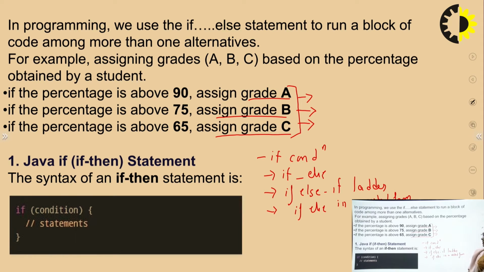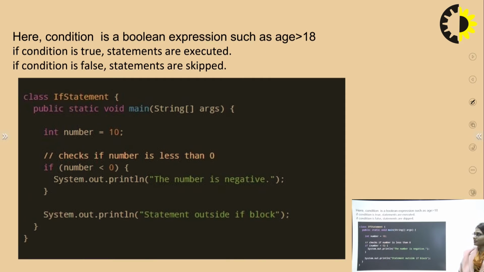The if condition is going to be a Boolean expression so that it will execute the code. So we are saying that the condition is a Boolean expression, such as in this particular code, they have given the criteria: age greater than 18, then the condition is true and the statement will be executed. If the condition is false, then the if statement is skipped and the else one is going to be executed.